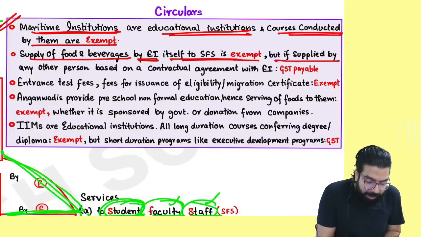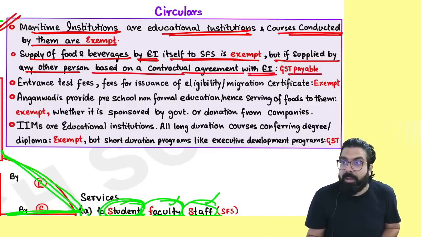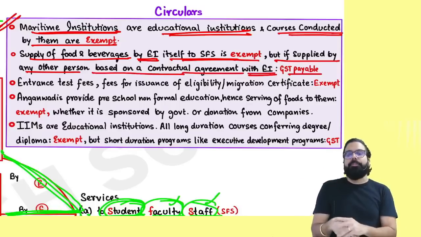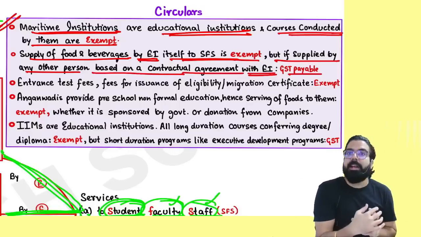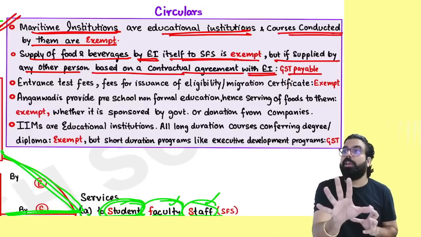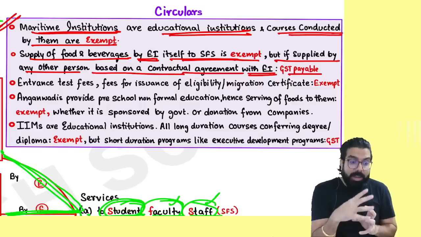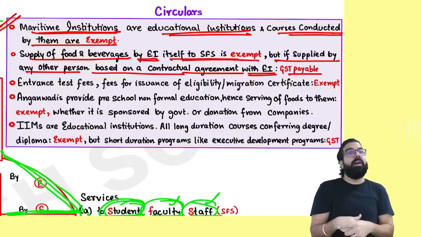Remember, if it is supplied by any other person based on contractual agreement, then always GST will be payable. I'll tell you like this. When the college is running the canteen themselves, then there is no GST. But if the college gave it to an outsider to run the canteen and that person is charging an amount, then he will always have to charge GST.